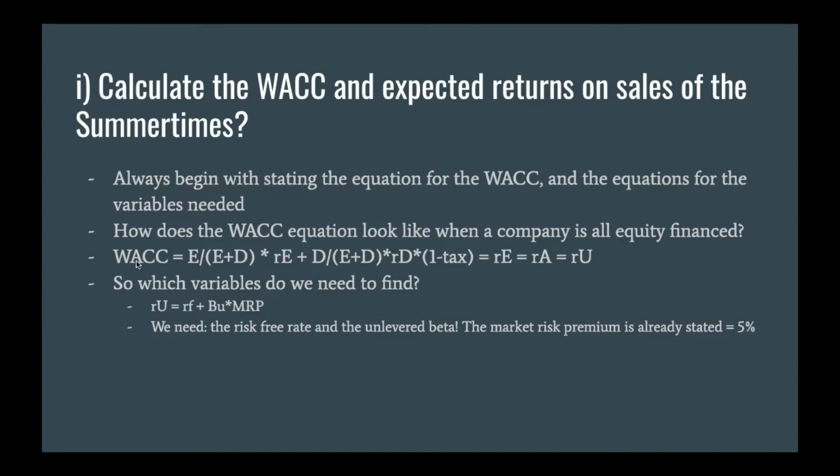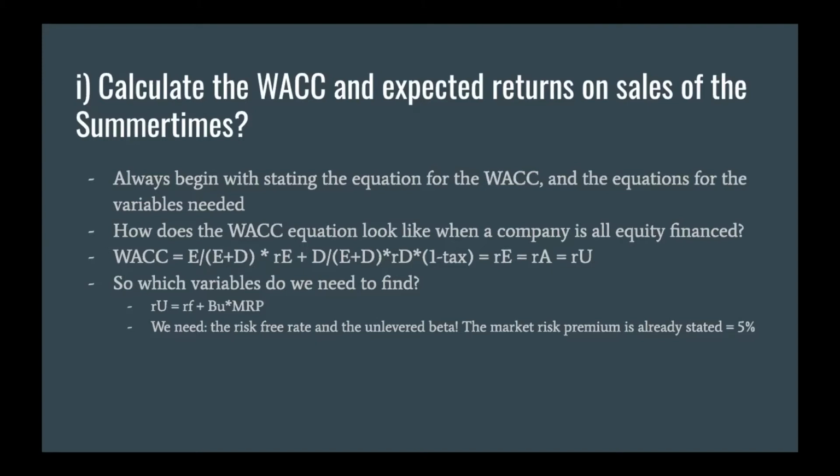The normal equation for the WACC is stated here: E divided by the value of the company times the return on equity, the required rate of equity, plus D divided by the value of the company times the debt rate, the cost of debt, times 1 minus tax.